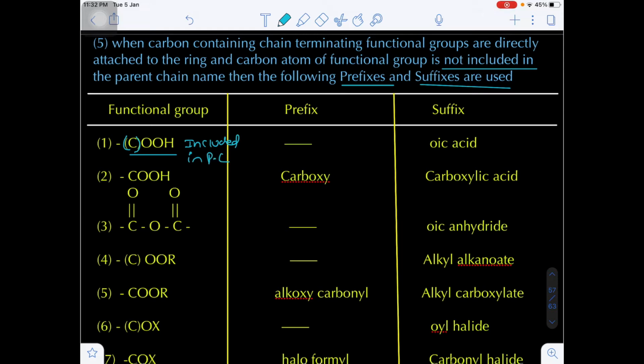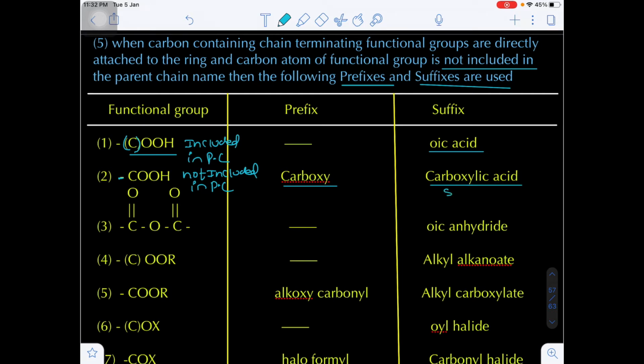When the carbon of the carboxylic group is included in the parent chain, we know oic acid. Okay, suppose the carbon of the carboxylic group is not included in the parent chain, so we have to use some prefix, carboxy, and the suffix will be carboxylic acid.